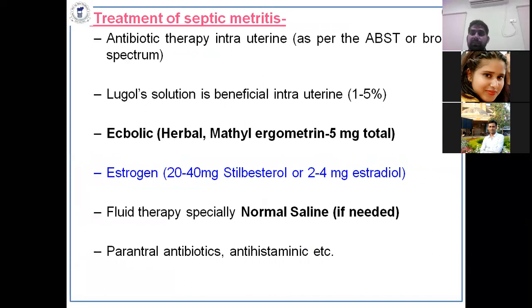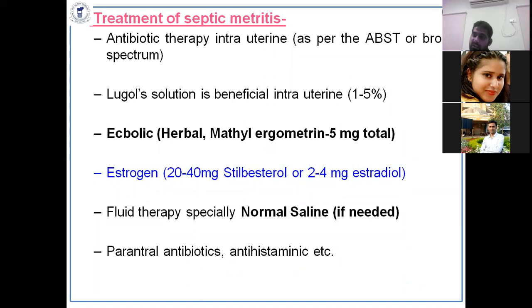Treatment should be based on antibiotic therapy. Okay. Antibiotic therapy and Lugol's iodine solution many people have given, but now many experts do not recommend Lugol's solution because it is very irritant. So ecbolic drugs, like herbal preparations such as Imro, are used; many companies make them. Utrotone is more common, and Imro. I am not supporting any company.